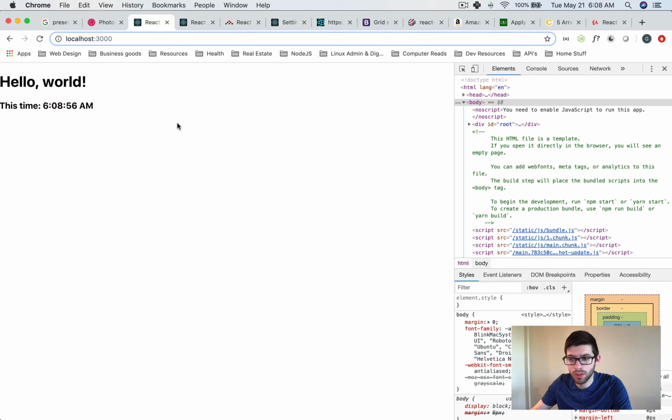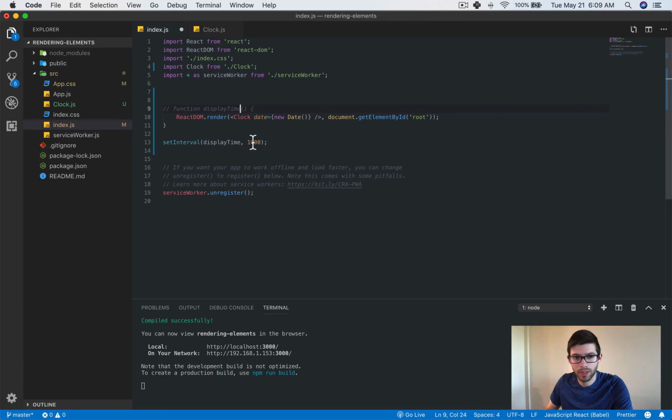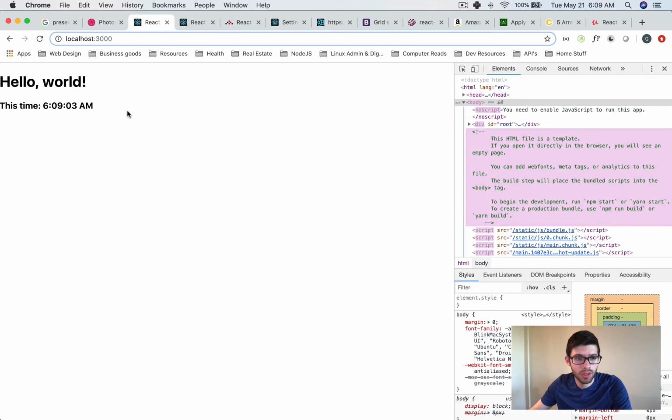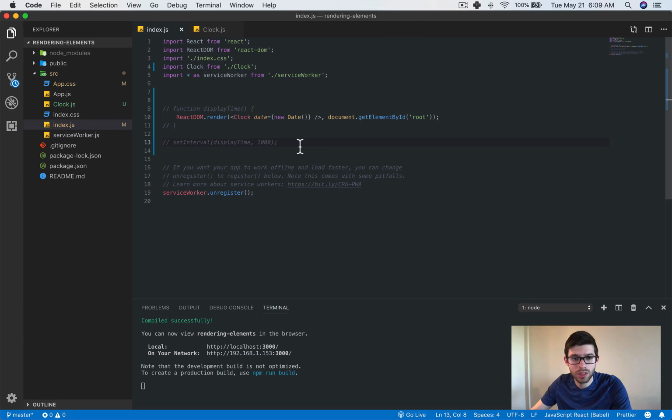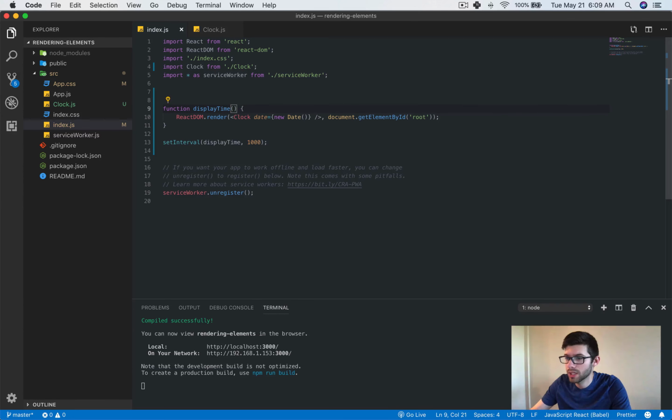It still does work because, where is it? Here we're doing this. So if we were to get rid of this, it would still work. We would just have this one thing here and it wouldn't change. Okay. Now let's look and see how we can add some state to this component, as well as eventually make